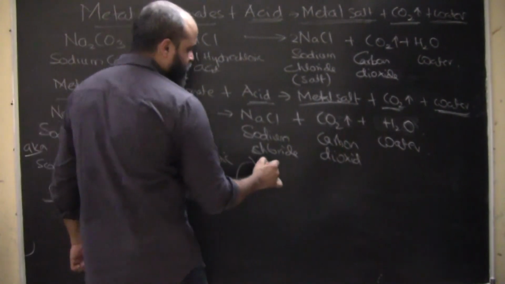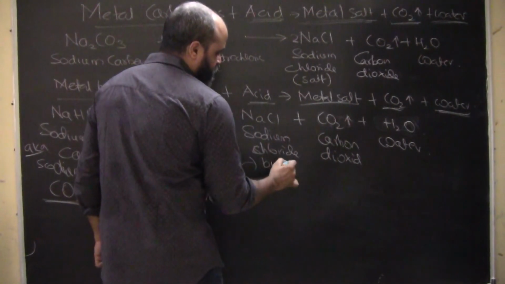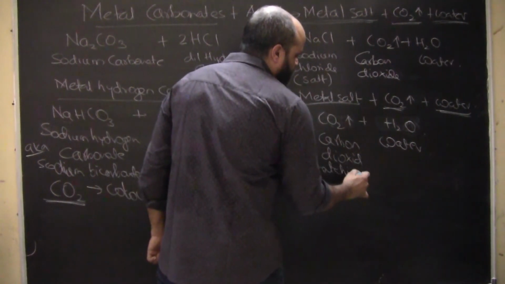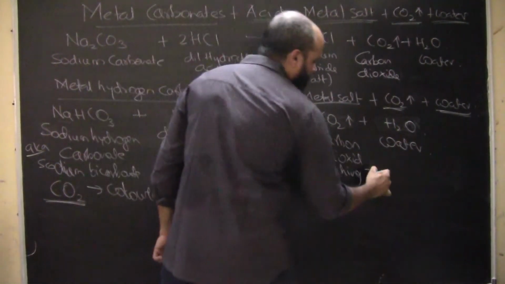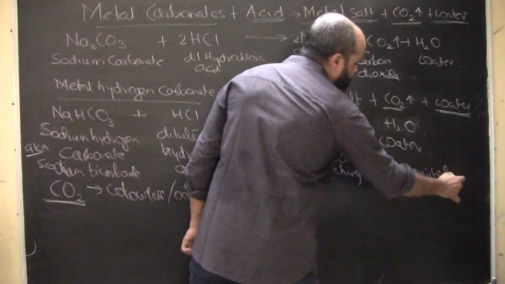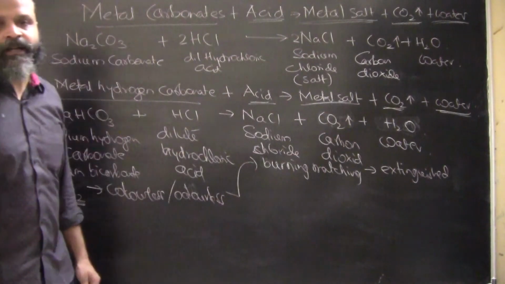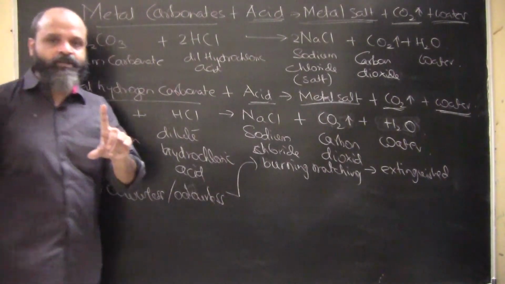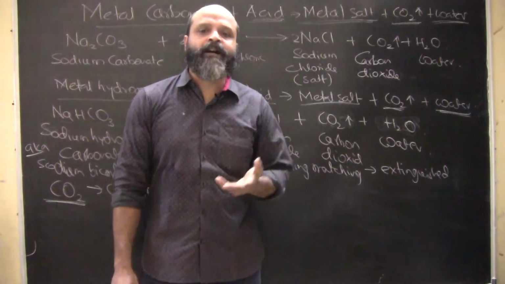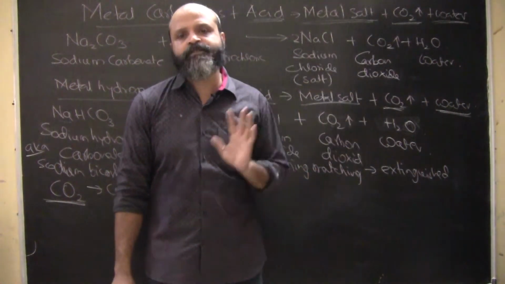In the same case, if we bring a burning matchstick close to a place where carbon dioxide is getting evolved, it will get extinguished, because carbon dioxide is an extinguisher. That's the reason we use carbon dioxide. When you actually toggle a fire extinguisher, the gas which is sprayed out is carbon dioxide. Carbon dioxide is a non-supporter of burning.